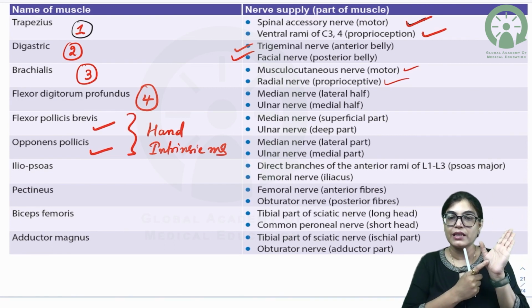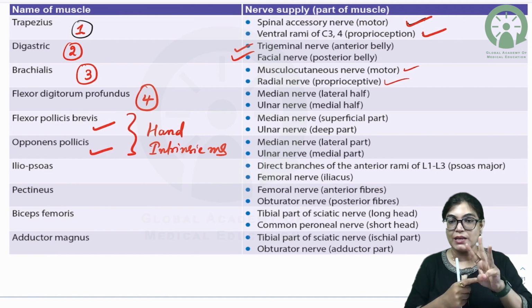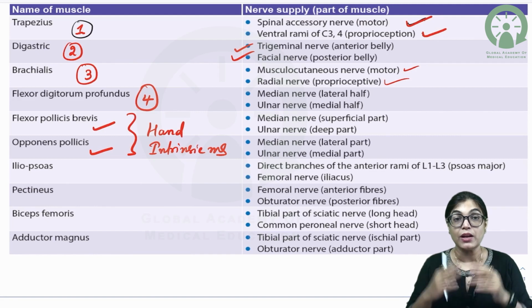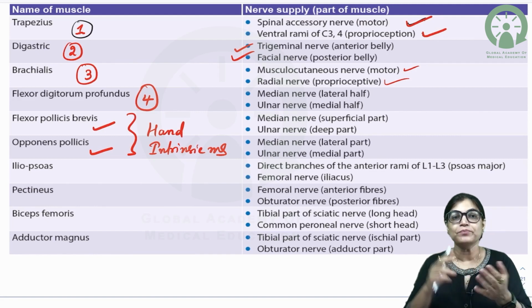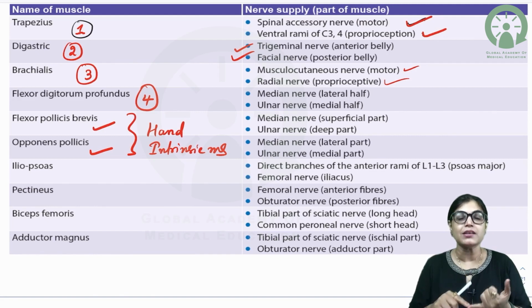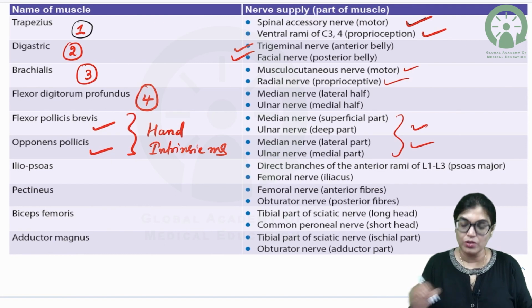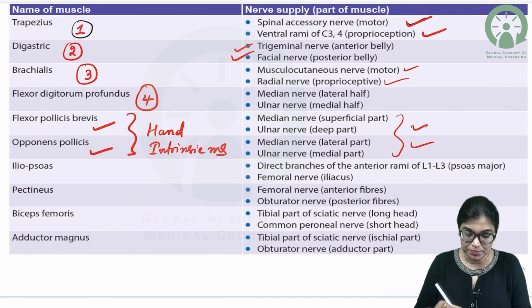We know that this is the thenar eminence where we have got three muscles. We have got abductor pollicis, flexor pollicis brevis and opponens pollicis. In this category, flexor pollicis brevis and opponens pollicis are getting dual nerve supply via both the median and ulnar nerve. So they are also an example of composite muscle.